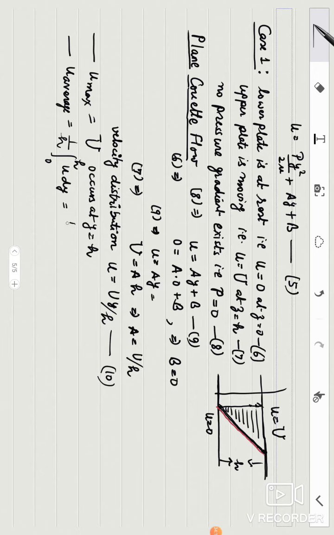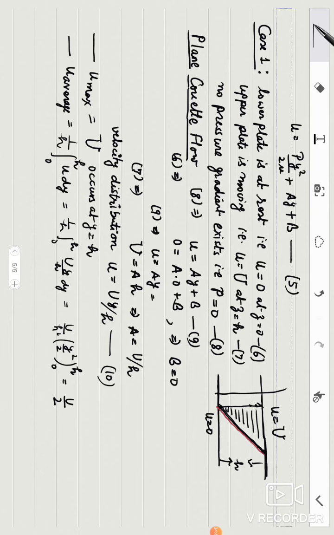So this is equal to 1 upon h, integral from 0 to h, where the value of u is U y upon h, dy. This is U upon h square, and y will be y square by 2 for the limits 0 to h. So it is U by 2. This is the average value of velocity, U by 2.